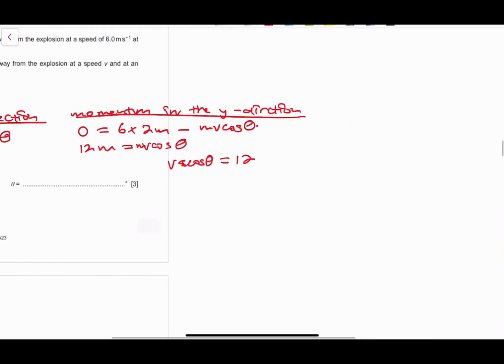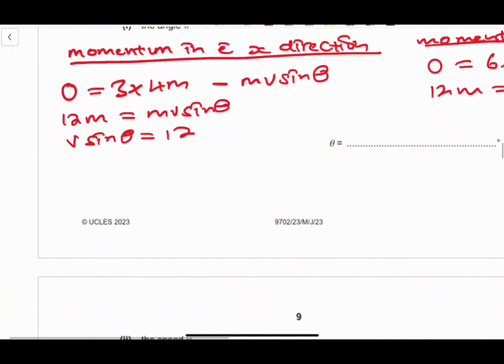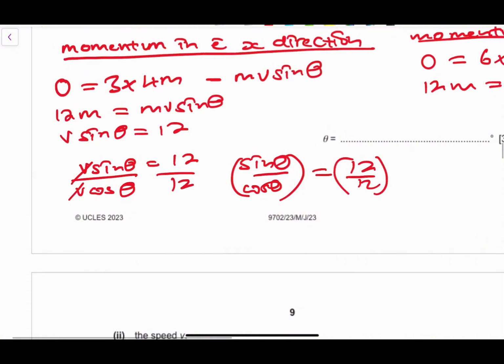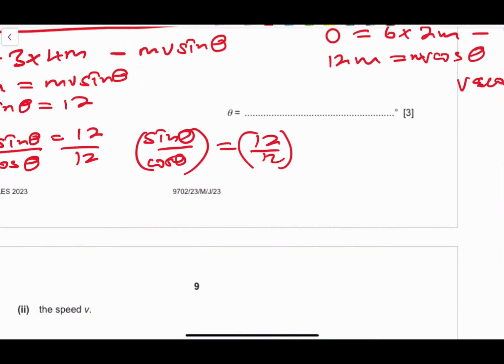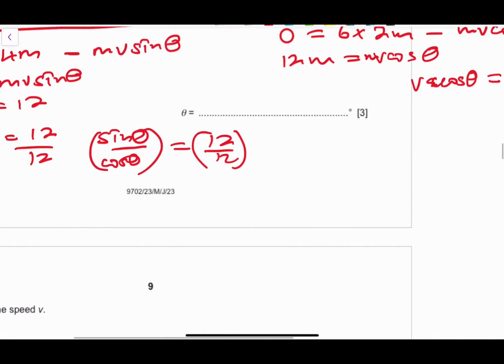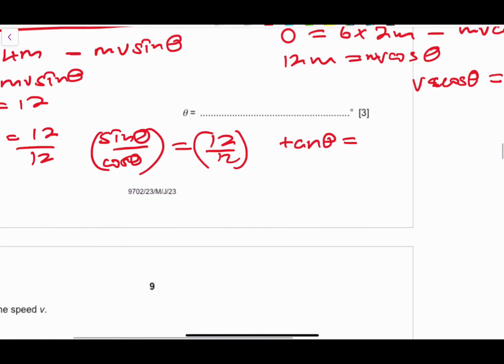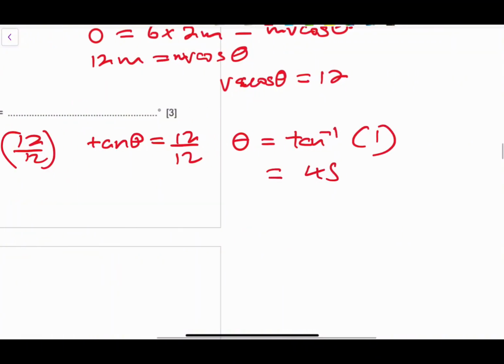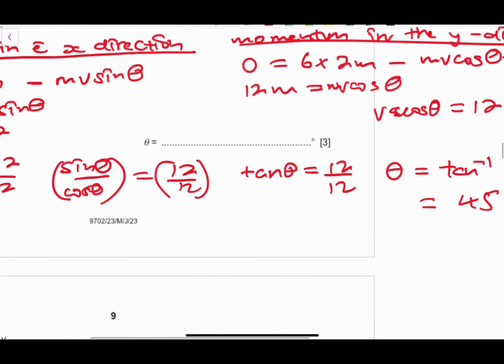So what do we do with all that information? We then say, if we divide these two equations, v sine theta, which is equivalent to 12, divided by v cos of theta, which is also equivalent to 12, the v cancels out. We're left with sine theta divided by cos theta, which will be equivalent to 12 over 12, right? But if you've done trigonometry, you know that sine theta over cos theta is equivalent to tan theta. So your value of tan theta is 12 over 12. So your value of theta is arctan of 1, which is equivalent to 45 degrees, okay? So your answer becomes 45 degrees.